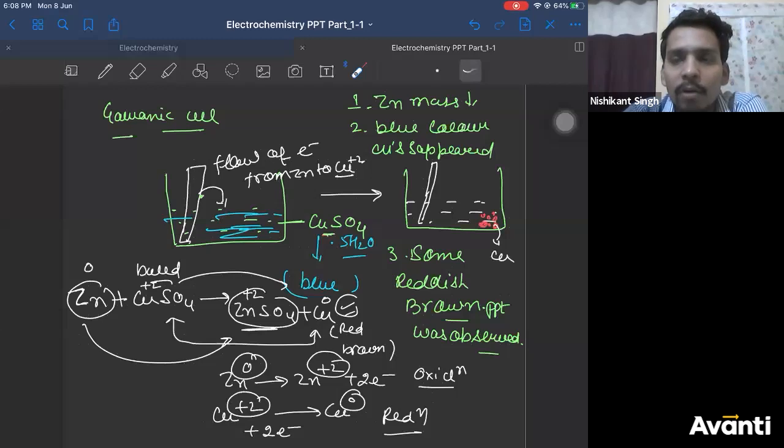What is left in that rod? Rod is left. It was thick earlier. Now it is thin. That is the only difference. What is left means what? Zinc is left. Earlier also it was zinc. Now also it is zinc. Zinc was there, zinc is left. Sulfate ions, irons. Can we use iron sulfate and zinc? You can use that also. It's completely fine.